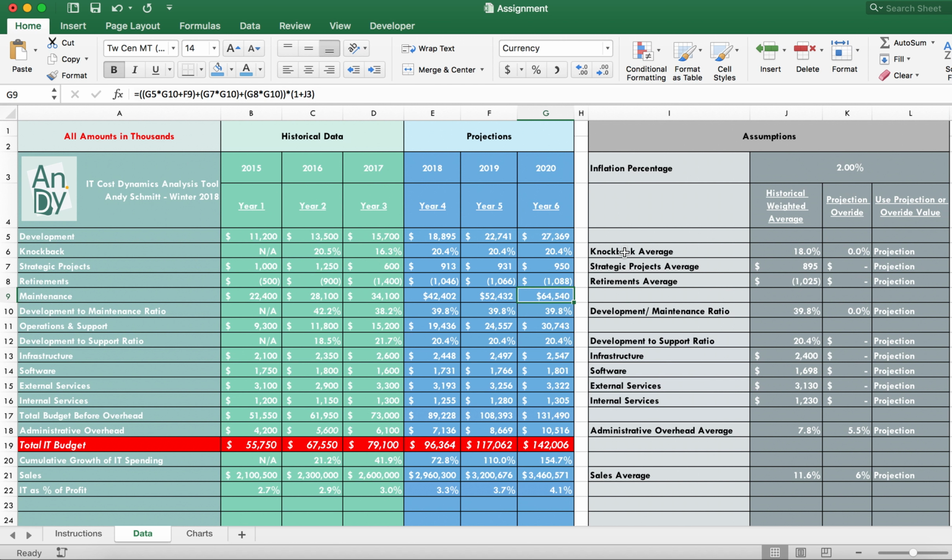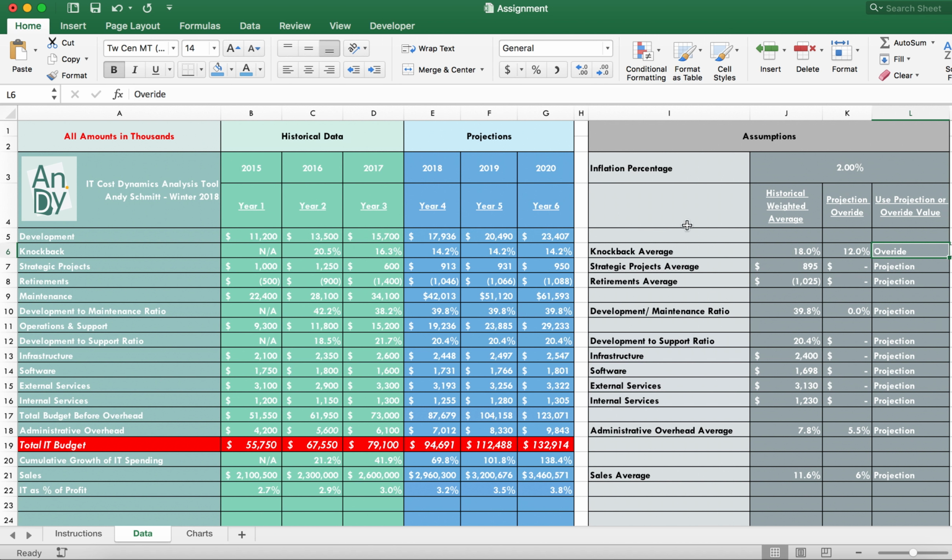So you can see the kickback average, and the development is actually from the historical kickback average from year to year. And so what I can do is change this from the projected amount, which is 18%, and that's pushed out, to a new one. Let's say we're going to go a little bit lower on development, change that to 12%. And now, if I just change it to the override, you'll notice that the numbers actually went down to 12%.